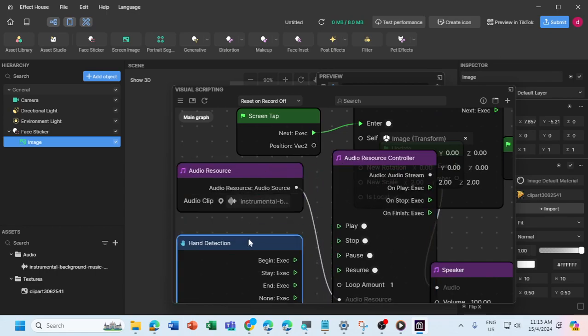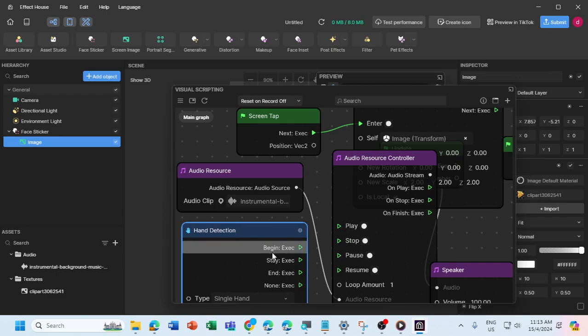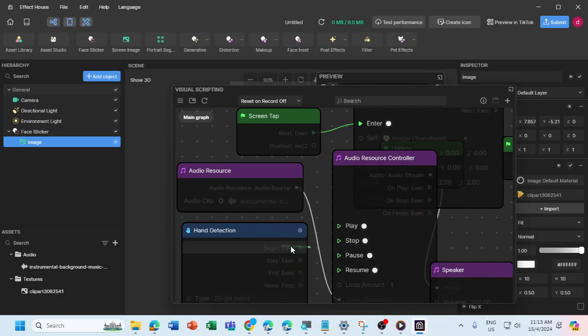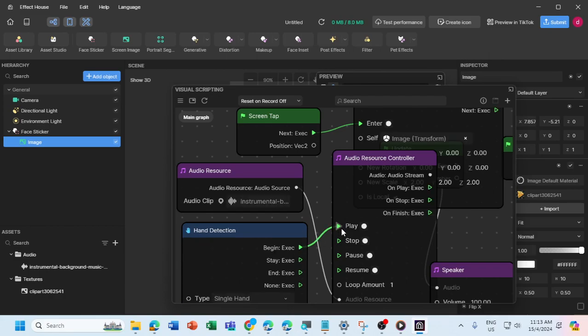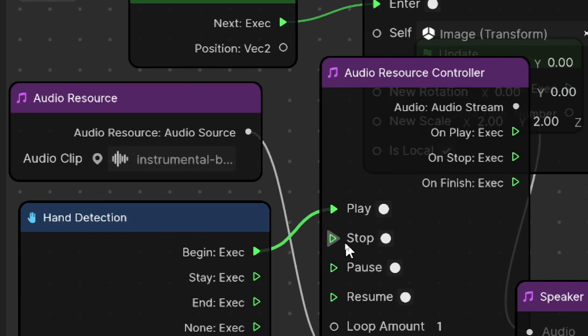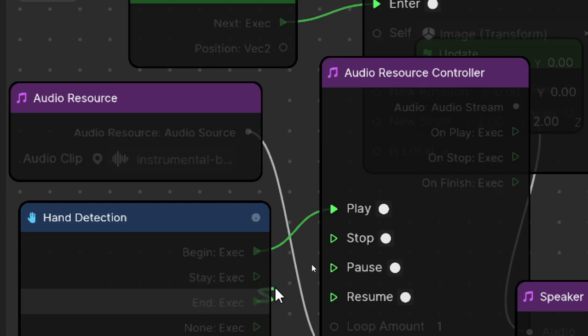Okay, when the hand is detected, you're supposed to play it, yeah. So what I do is I link the hand detection begin to play, and when it's not detected, I will stop.